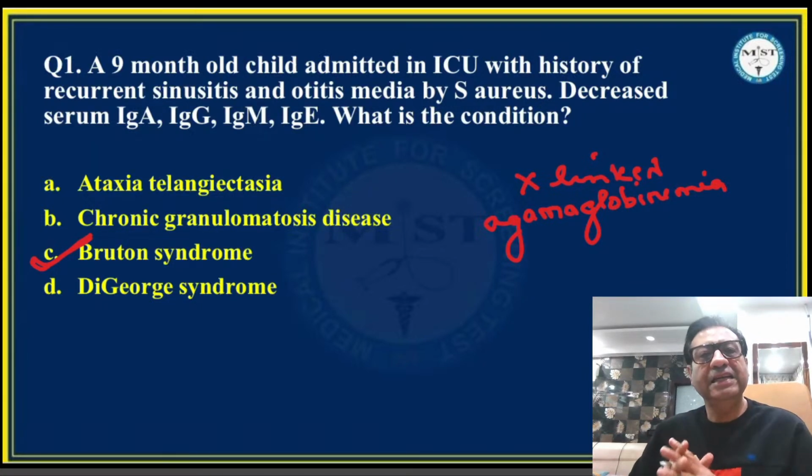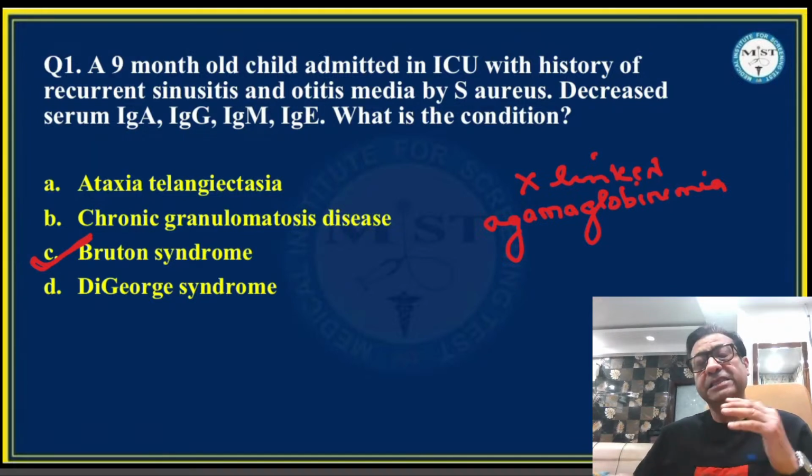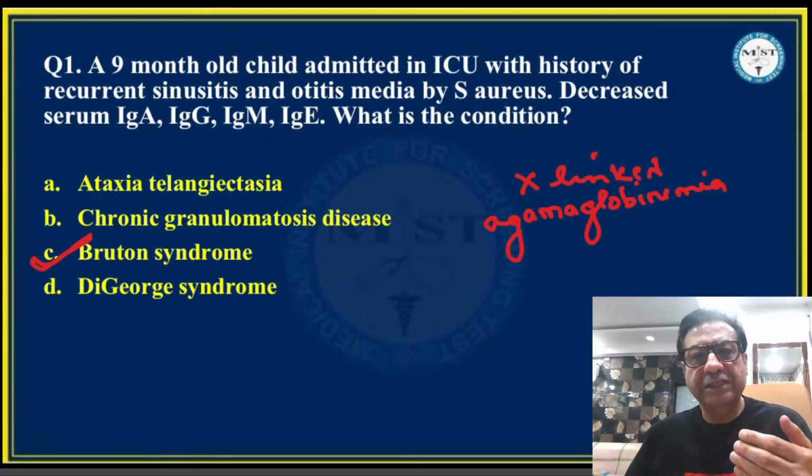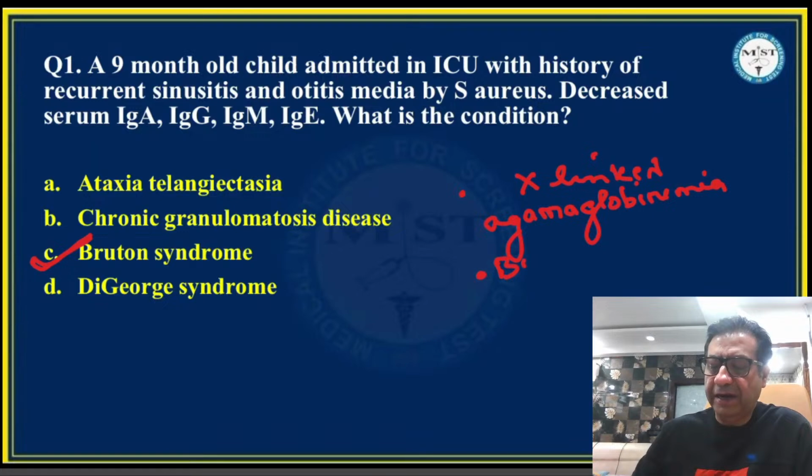So this condition is a primary immunodeficiency seen in children. It is in fact recognized as one of the most common primary immunodeficiencies seen in children, called X-linked agammaglobulinemia, given that it is an X-linked inherited disorder. So males or boys are predominantly affected with this condition.